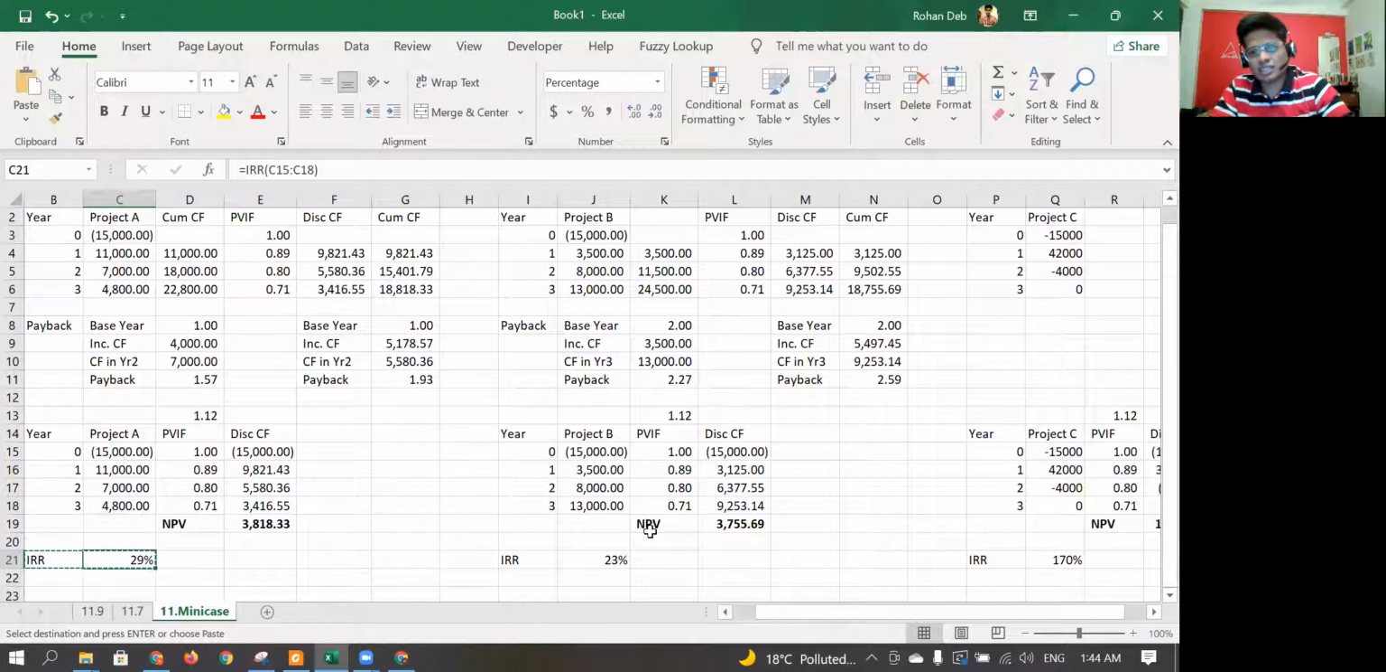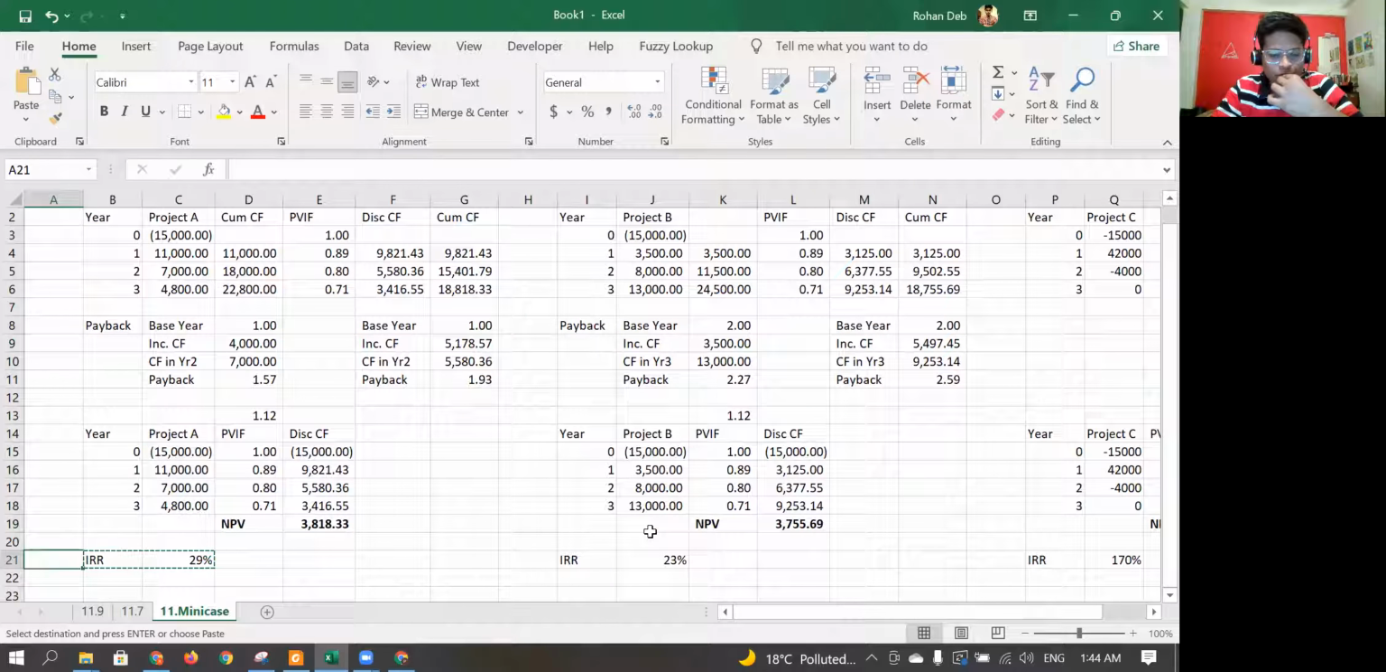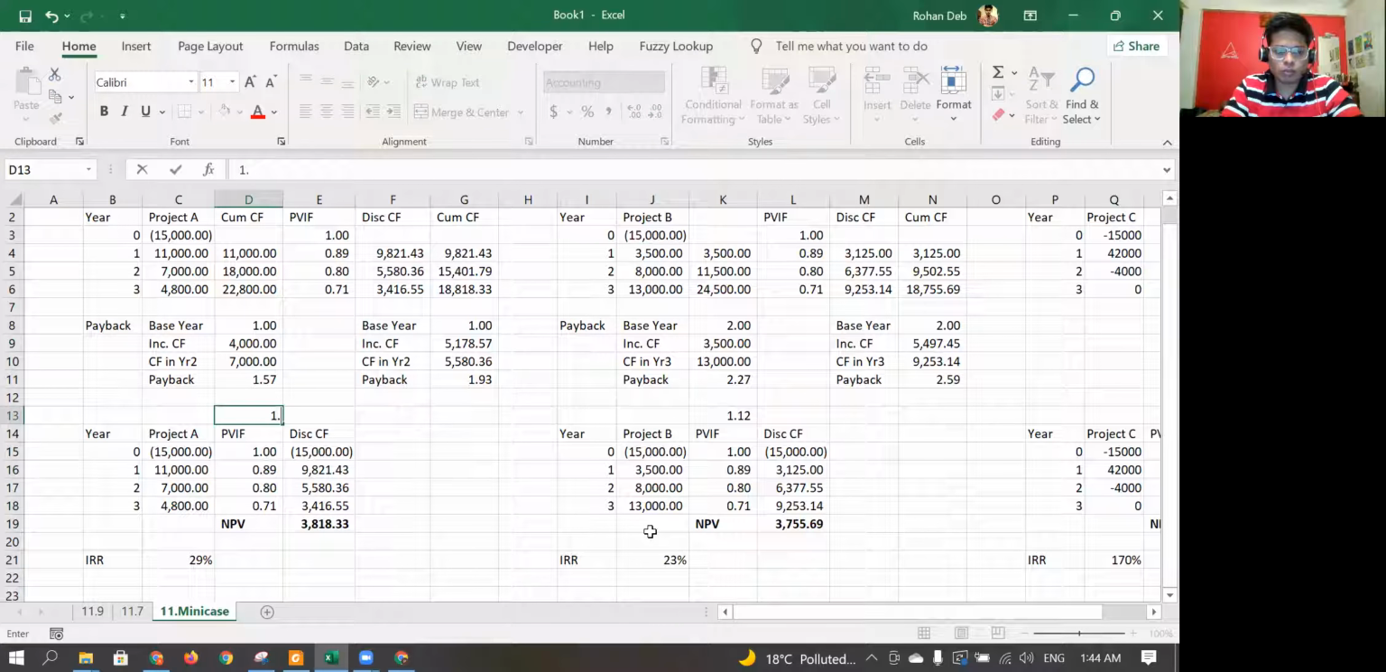In fact, in respect of the rate, it would work. Okay. So this is given. Now your cost of capital is 12%. So if the cost of capital is 12% and your IRR is 29%, it's worth investing. Now I'll just show you one thing. If in case I change this one to 1.29, the NPV should come to 0.